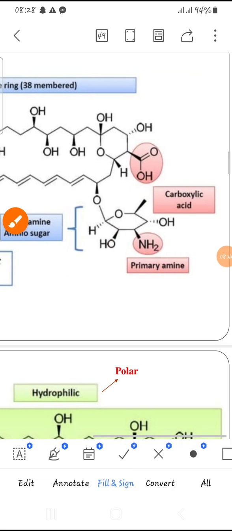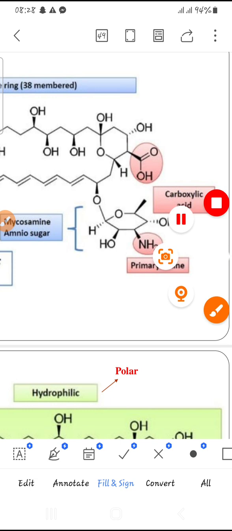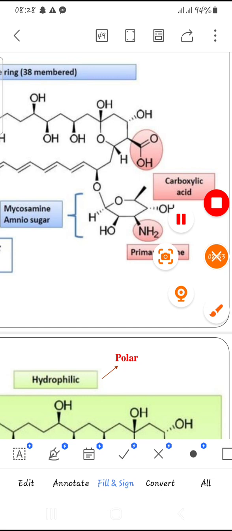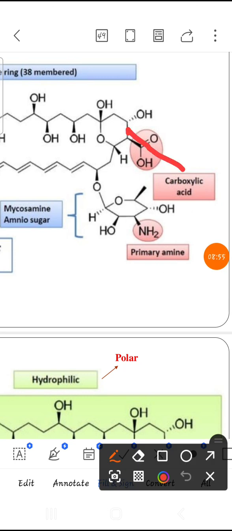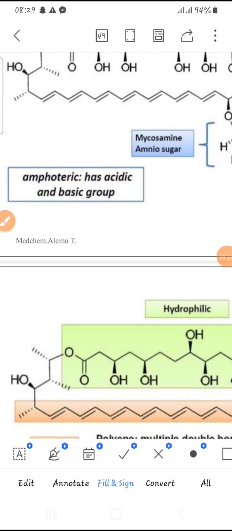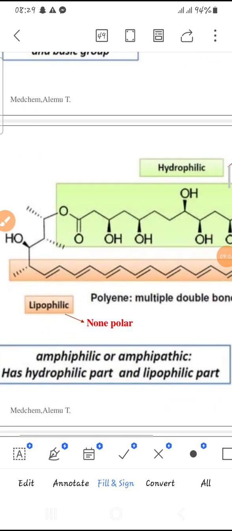Also, here we have another sugar in the ring. Here we have another 6-membered ring sugar. This is also another sugar. Therefore, it has two sugars. These two sugars are essential for the antifungal activity of polyenes.